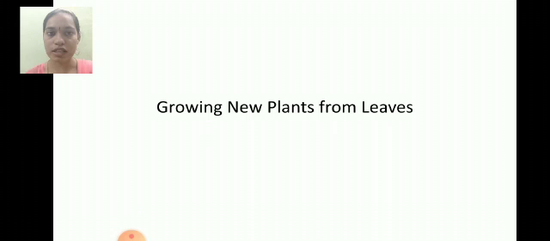Already in previous classes we have learned about growing new plants through roots and growing new plants through stems. Let us now see about growing new plants through leaves. How can new plants grow through leaves? One of the best examples is Bryophyllum.